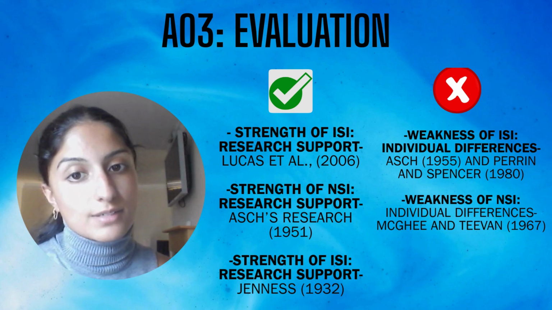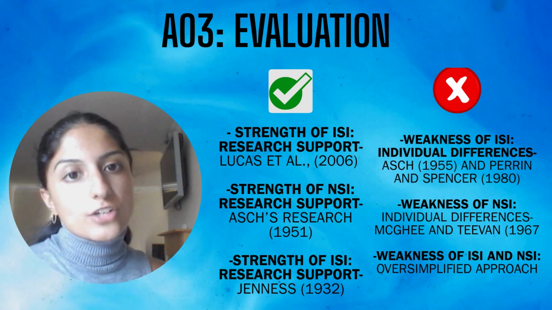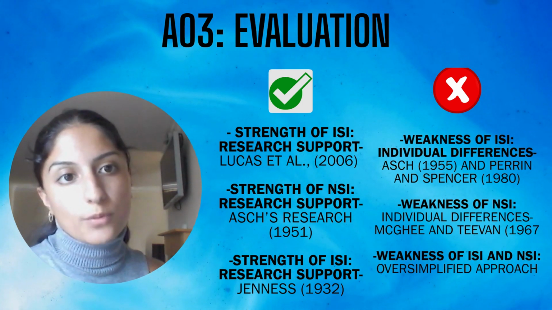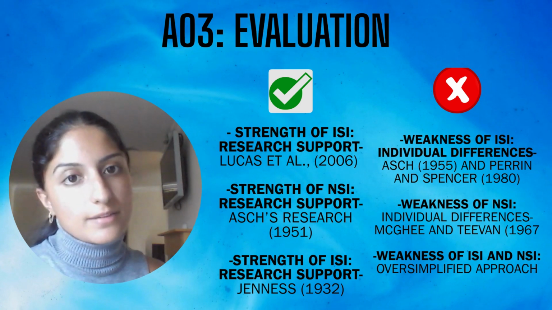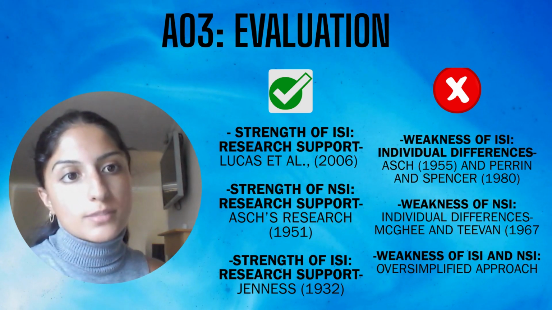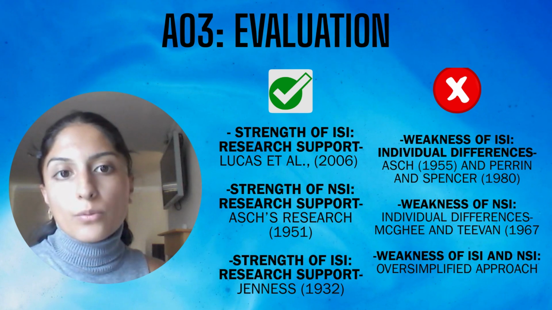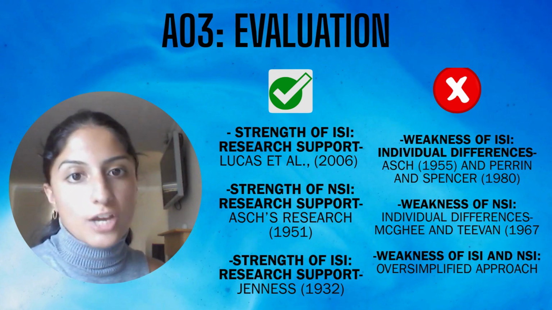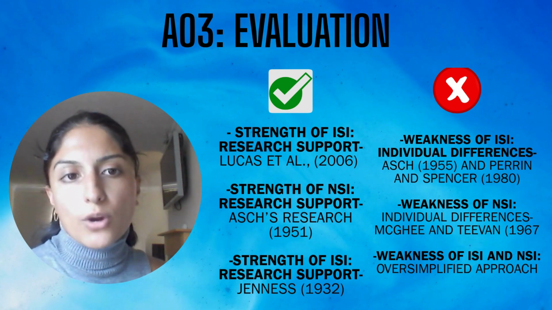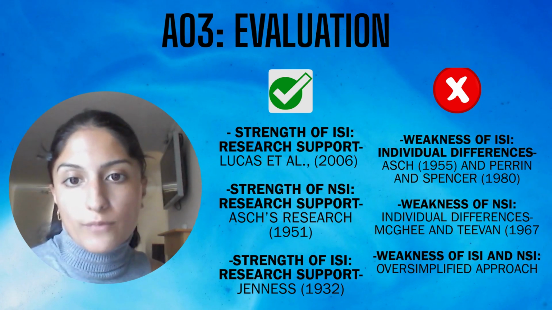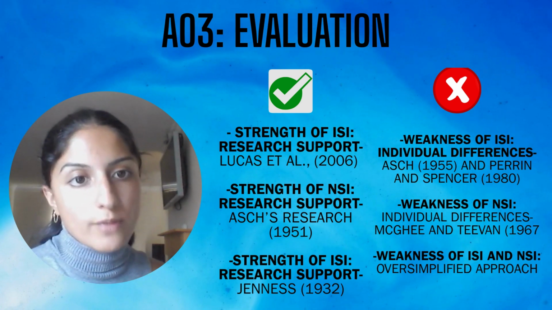A final limitation is that the two explanations as an approach to explaining conformity can be seen to be simplistic. It is assumed that conformity occurs because of either of these explanations. Although, when there was a dissenter in an Asch-type study, we can't be sure if the reason for the decreased conformity was because of informational social influence or normative social influence.